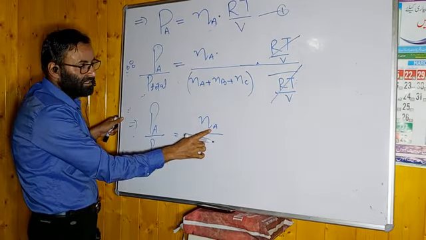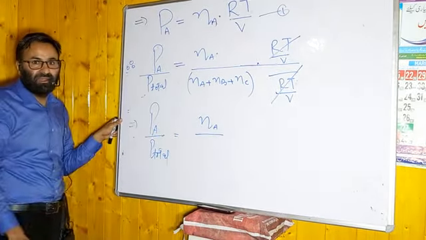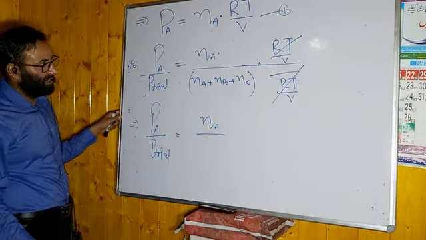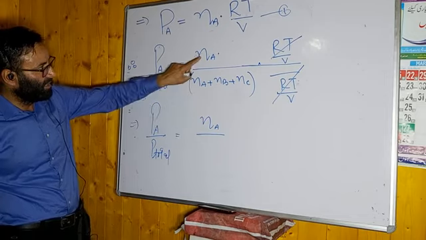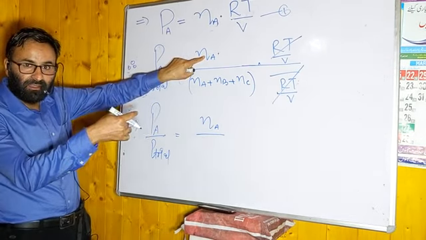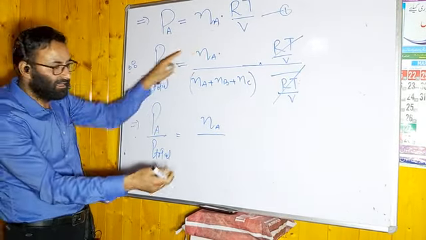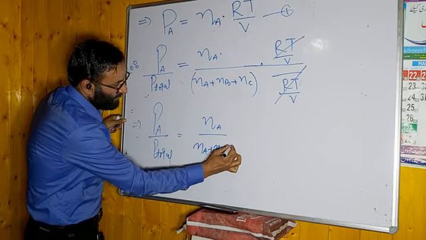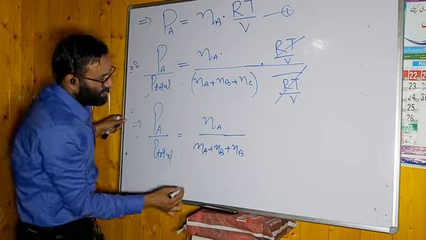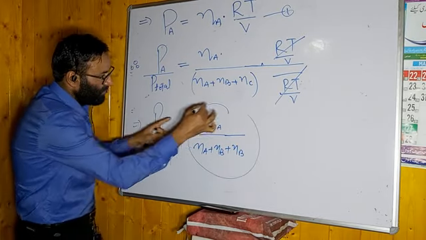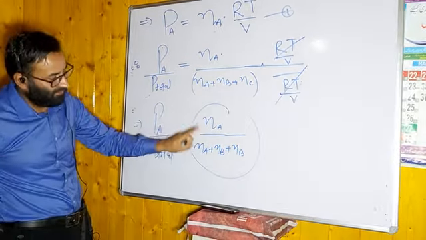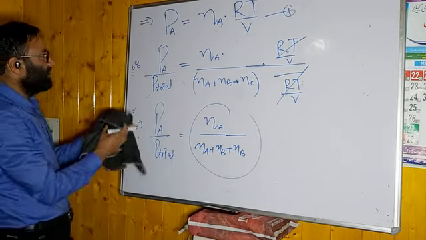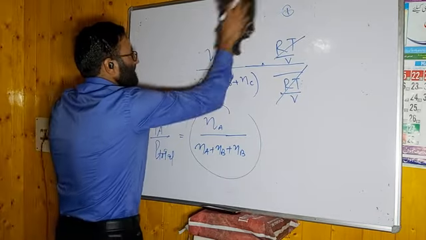हमने पढ़ा है जब हमने concentration terms पढ़े हैं, molarity, molality, normality, वहां पे हमने mole fraction भी पढ़ा है. How you can define the mole fraction? Number of moles of a component divided by total number of moles. It means that this term, number of moles of component A divided by total number of moles of component, this is known as mole fraction. ये हमने already unit first में पढ़ा है.